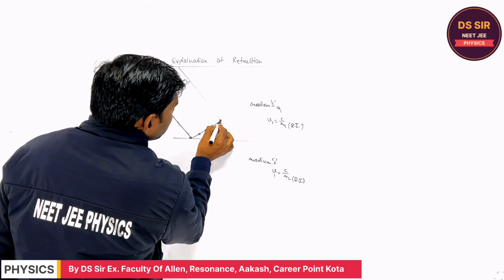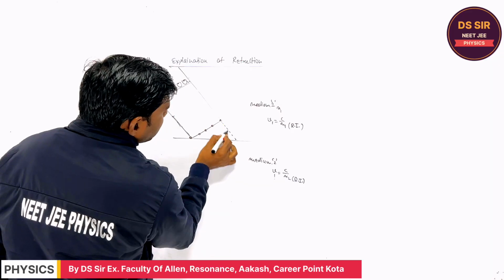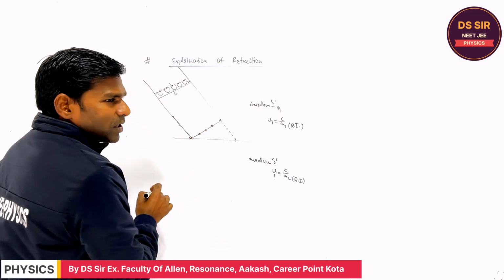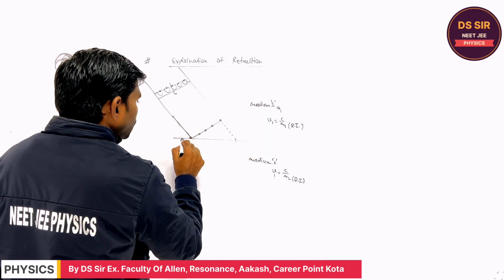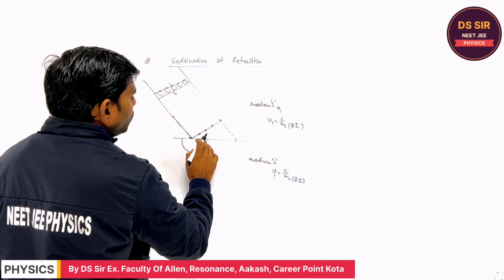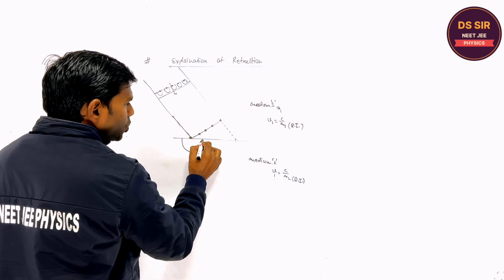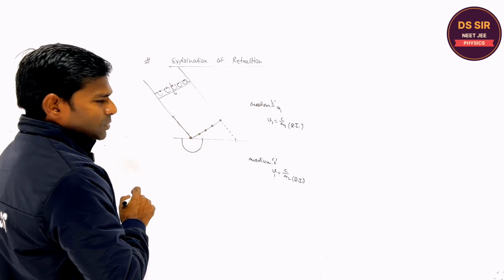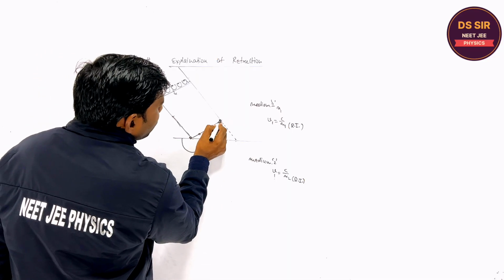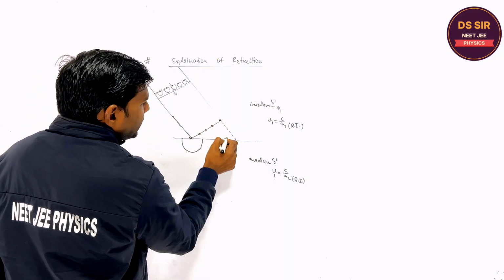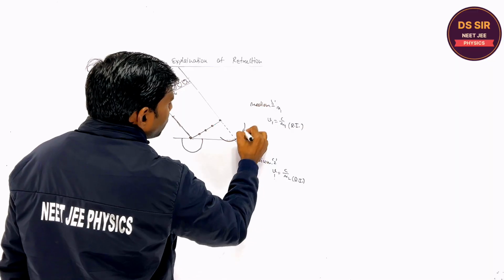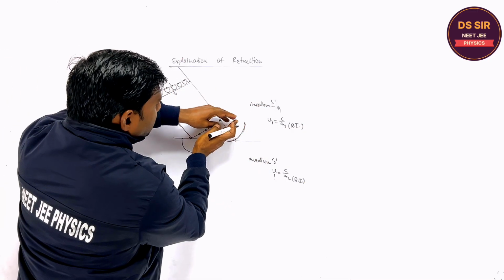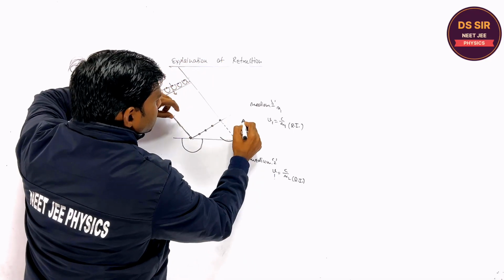Yes. So suppose this is the distance, and from here the new wavefront is obtained. This acts as a new source of light. This is the secondary wavelet, and the spherical wavefront is produced. Listen, one thing: this also acts as a new source of light, and the spherical wavefront is produced. Are you getting or not? The spherical wavefront means the sphere is being produced like this. Are you getting?